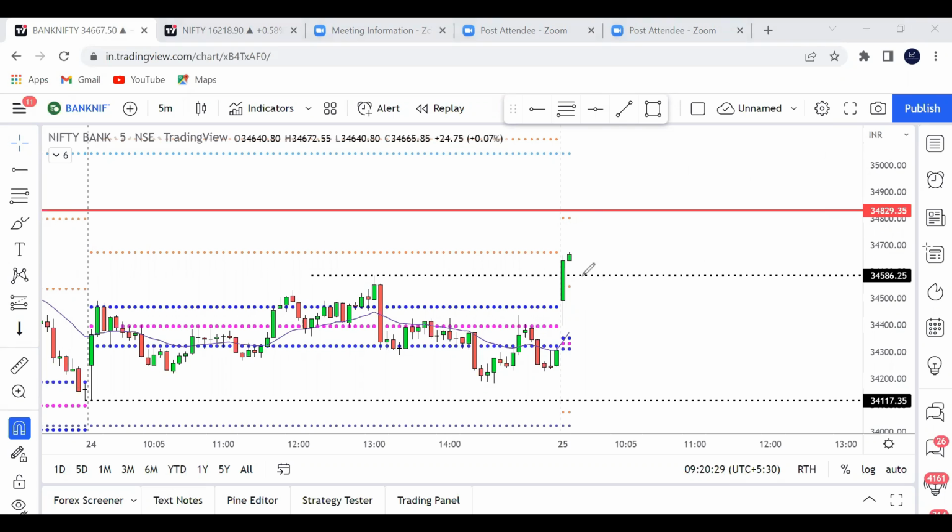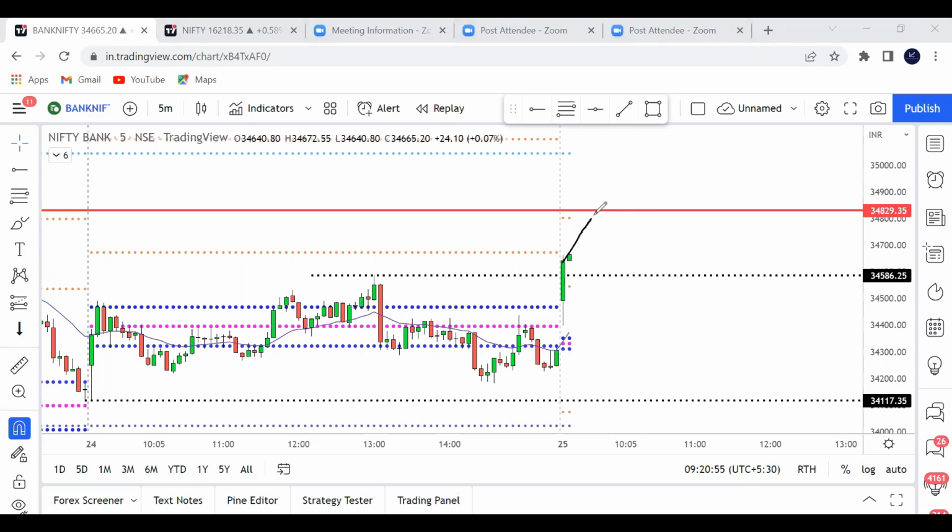If I go long here, where will I keep my stop loss? If I keep my stop loss below that supply zone, it will be a very small stop loss. If I keep my stop loss below the candle, it's a good stop loss, but with entry here, stop loss here, take profit here, because here is a daily pivot and there is another supply zone which we marked in pre-market analysis. So not a good risk reward, right?